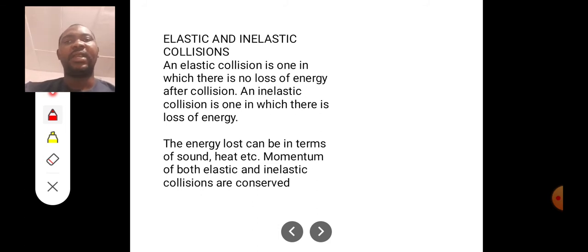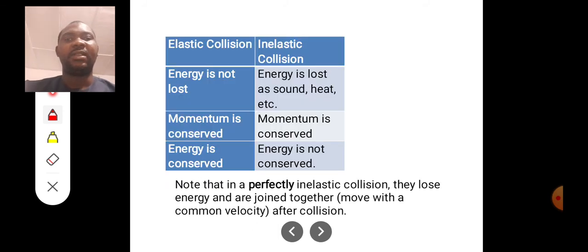When two things collide, sound can be produced, heat can be produced. That's energy loss. So, momentum of both elastic and inelastic collisions is conserved. Please note that. Even though their energies are not conserved, their momentum is conserved, whether it is elastic or inelastic.